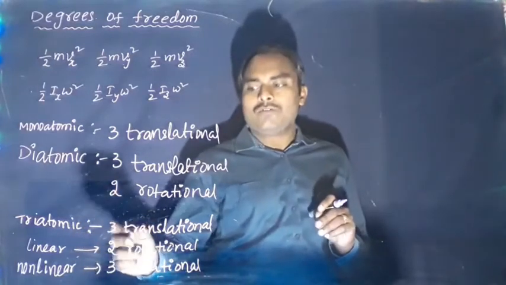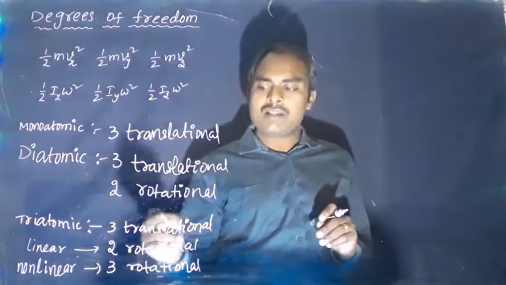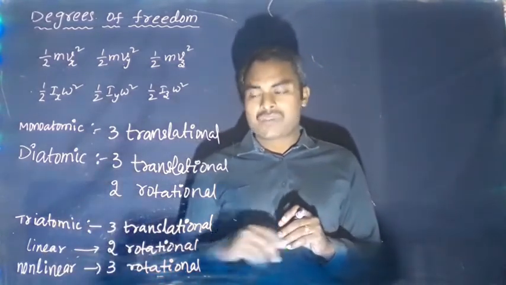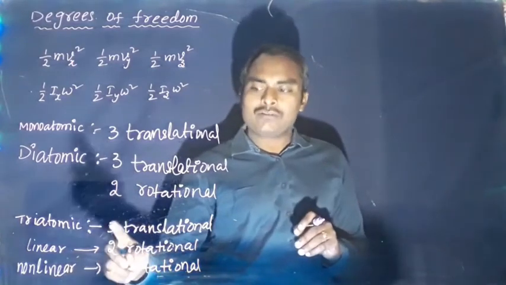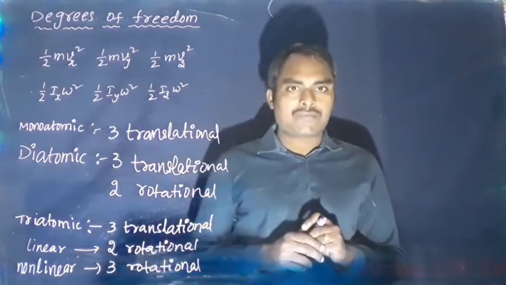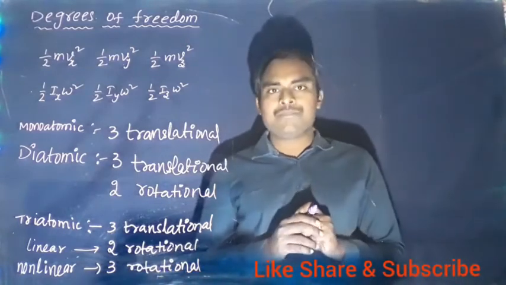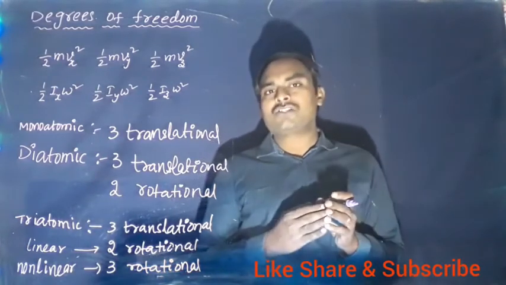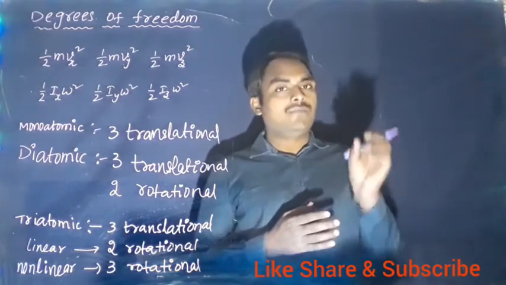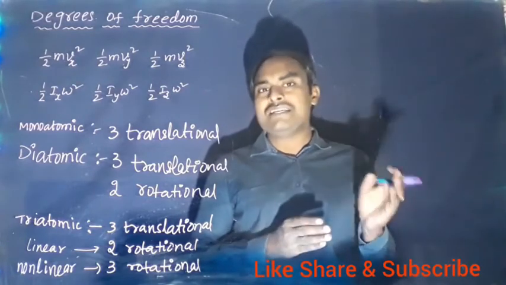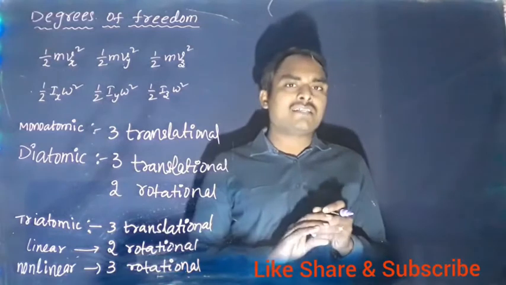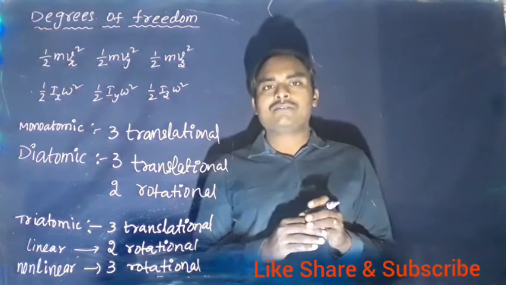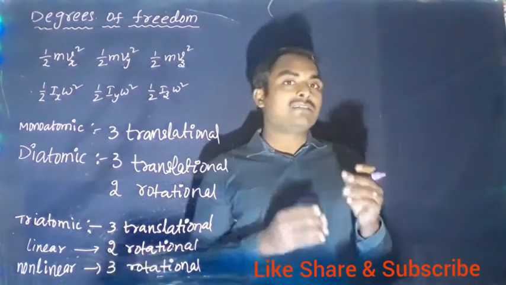A linear triatomic molecule will have 3 translational plus 2 rotational, totally 5 degrees of freedom. Next, non-linear will have 3 translational and 3 rotational degrees of freedom, totally 3 plus 3, 6 degrees of freedom for non-linear triatomic. Now, in general, if it is given CO2, you know it is linear, then you will take 3 plus 2, 5 degrees of freedom. But if it is given H2O or some other non-linear molecule, then we will consider 3 plus 3, 6 degrees of freedom.